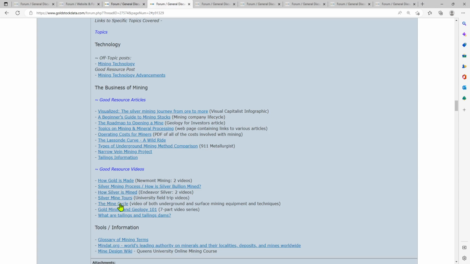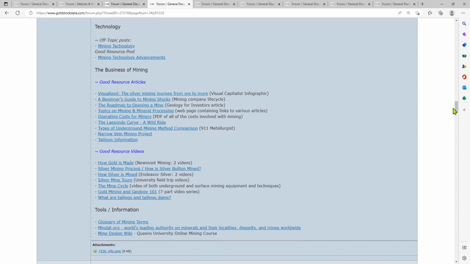The mine cycle. This was a very good one. I think it was Barrick. It showed both underground and surface mining equipment and techniques, so it shows you everything involved in operating a mine. All right. Some geology 101, and then what are tailings and tailings dams? Pardon me. And then some tools and information.